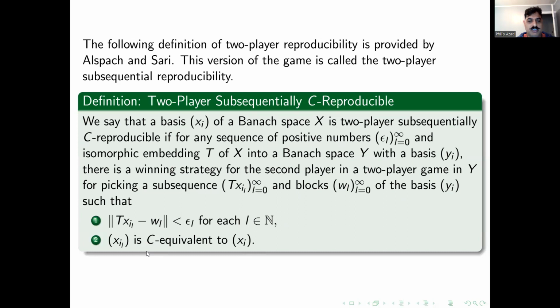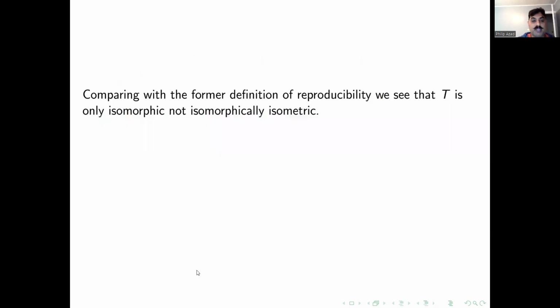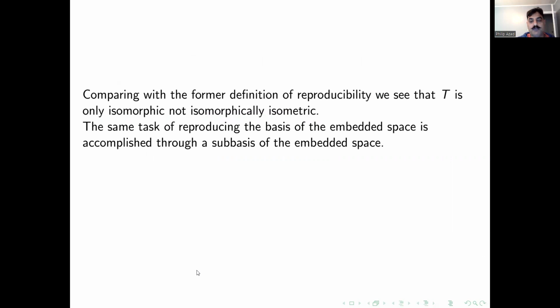Whatever this constant is. Now, when we compare it to the original definition of reproducibility, here are some of the things that we observe. First of all, we see that T is not isometric, but T is only an isomorphism.